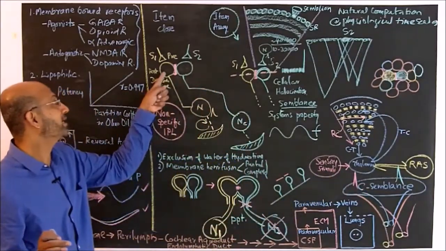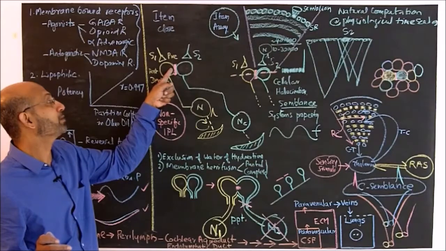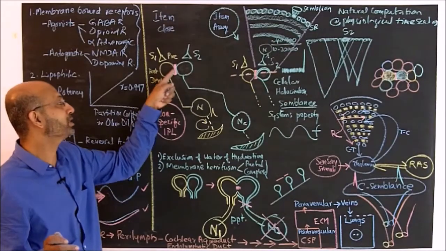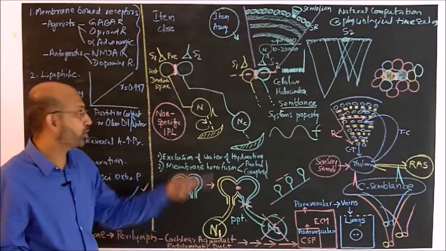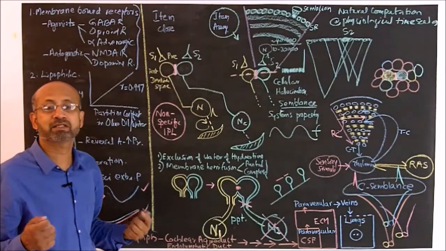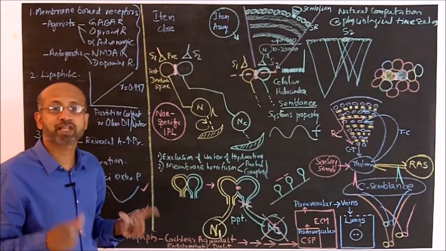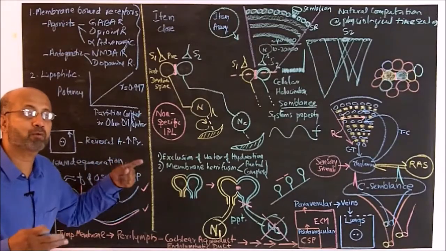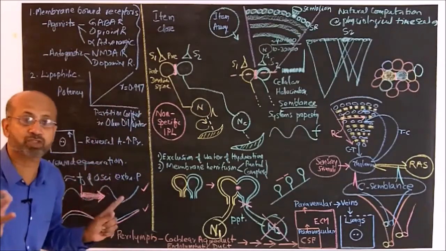We have to make these anesthetic molecules escape from this postsynaptic terminal in order to bring those postsynaptic membranes back to the normal state. How to get those anesthetic molecules out of the membranes is the question.